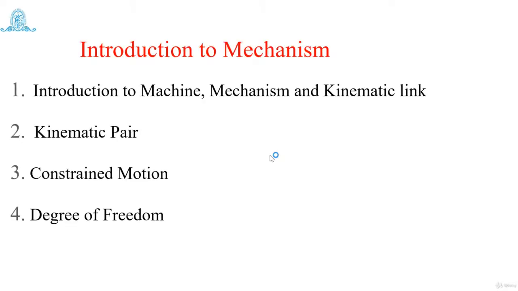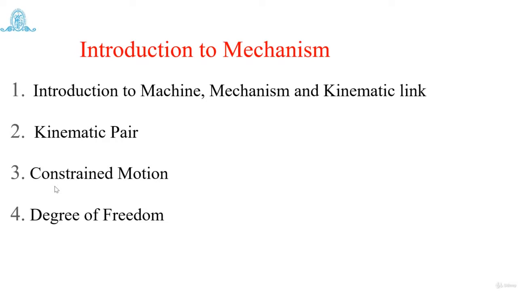Our course is Introduction to the Mechanism and it consists of 4 different sessions. This is our first session, and in this first session we are going to cover the introduction to machine, mechanism and kinematic link. The second session consists of kinematic pair and its use and classification in mechanism. The third session is related to constrained motion, and the fourth session is related to degrees of freedom and its effect in mechanism.